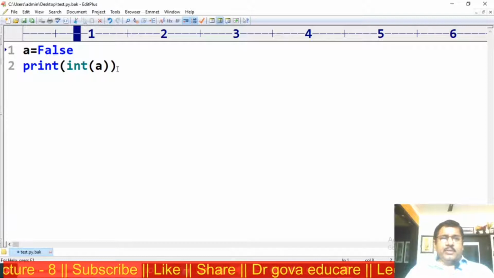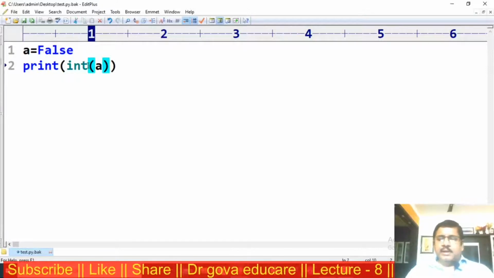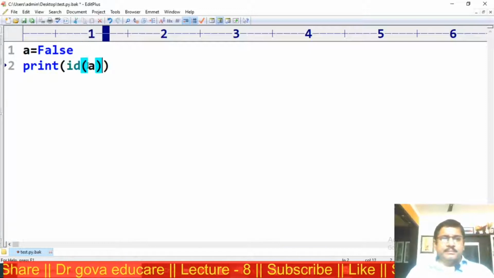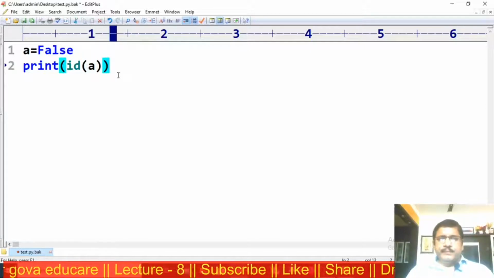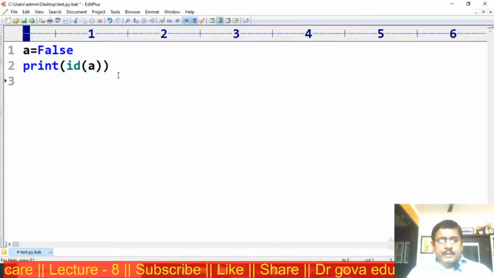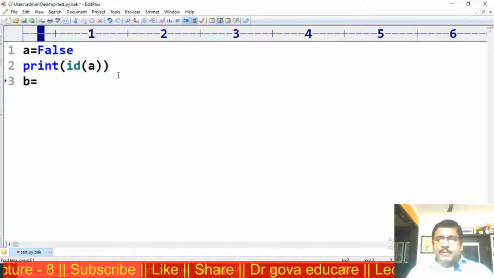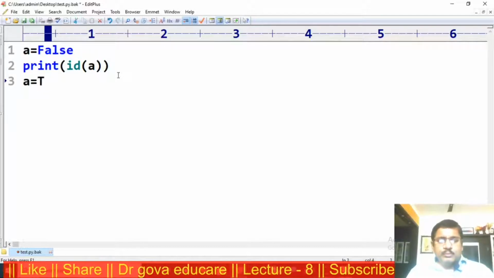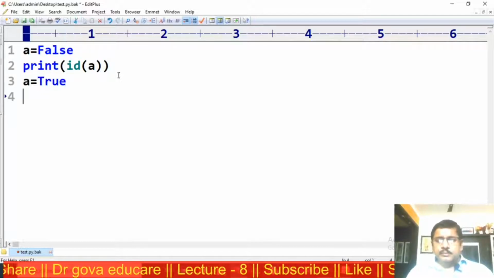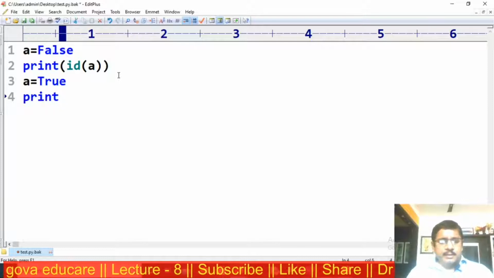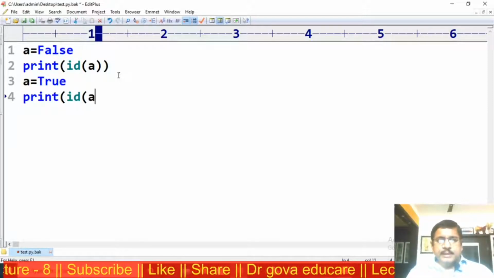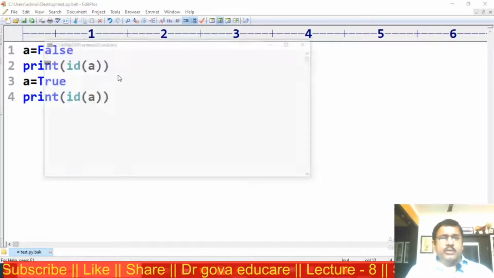Now A is equal to false. I am finding the ID of A. Same, A is equal to true. Print ID of A and executing the program.